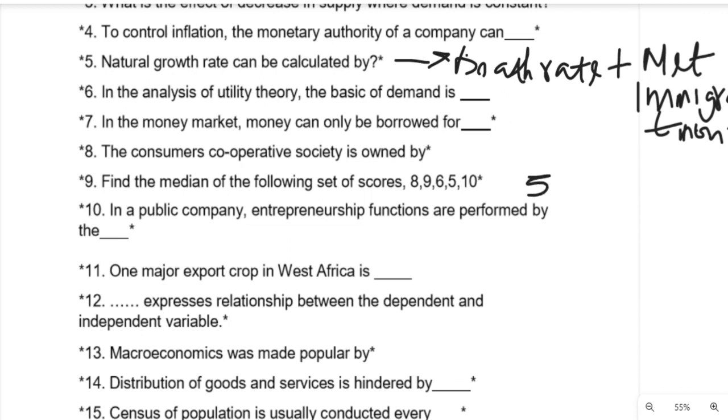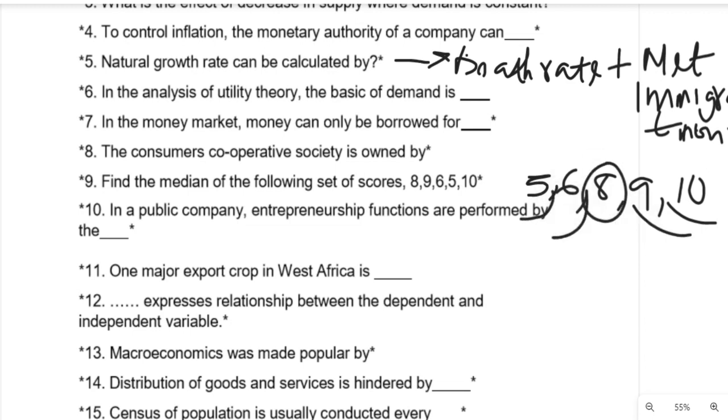So we'll have 5, 6, 8, 9, and 10. The middle number is 8. So our result for this question is 8. 8 is the median of the following set of scores.